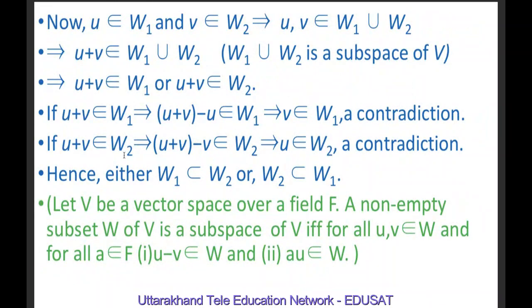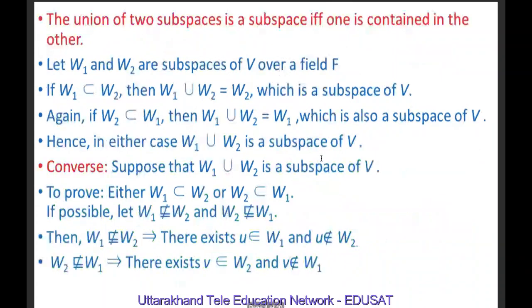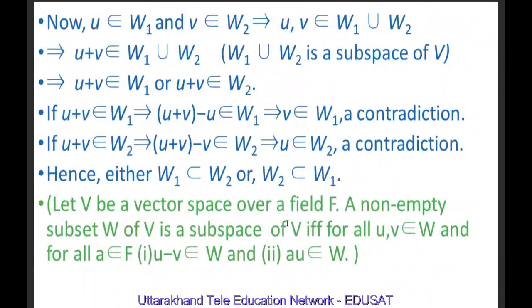Also, U plus V belongs to W2 implies U plus V minus V belongs to W2, and this implies, because V will cancel, U belongs to W2, which is also a contradiction because we have assumed U does not belong to W2. Hence in either case W1 is a subset of W2 or W2 is a subset of W1.